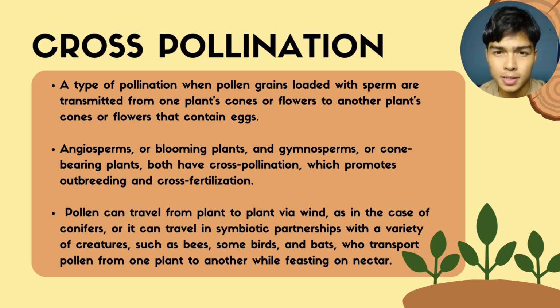My name is Muhammad Shfaiman and I will present about cross-pollination. Cross-pollination is a type of pollination where pollen grains loaded with sperm are transmitted from one plant's cones to another's flowers that contain eggs. Angiosperms or blooming plants and gymnosperms or cone-bearing plants both have cross-pollination, which promotes outbreeding and cross-fertilization. Pollen can travel from plant to plant via wind, as in the case of conifers, or it can travel in symbiotic partnerships with a variety of creatures such as bees, sunbirds, and bats who transport pollen from one plant to another while feasting on nectar.